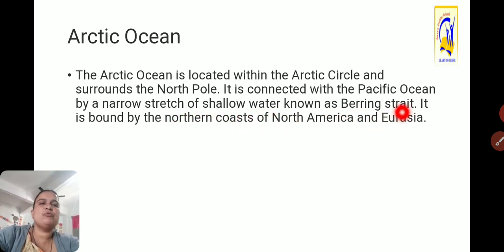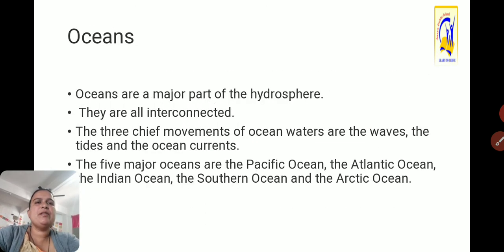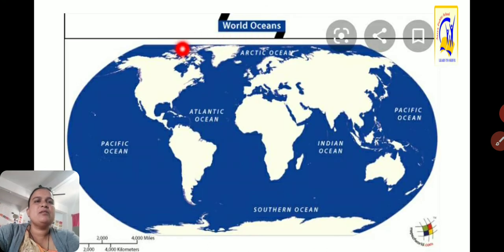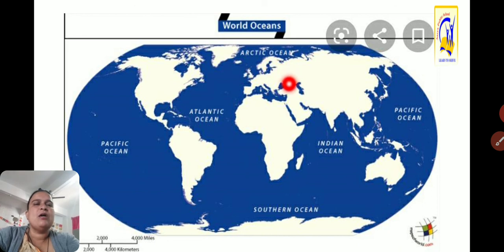It is bound by the northern coasts of North America and Eurasia. Here, this is North America and this is Europe, Eurasia. This Arctic Ocean is bounded, and its spread is towards this area.